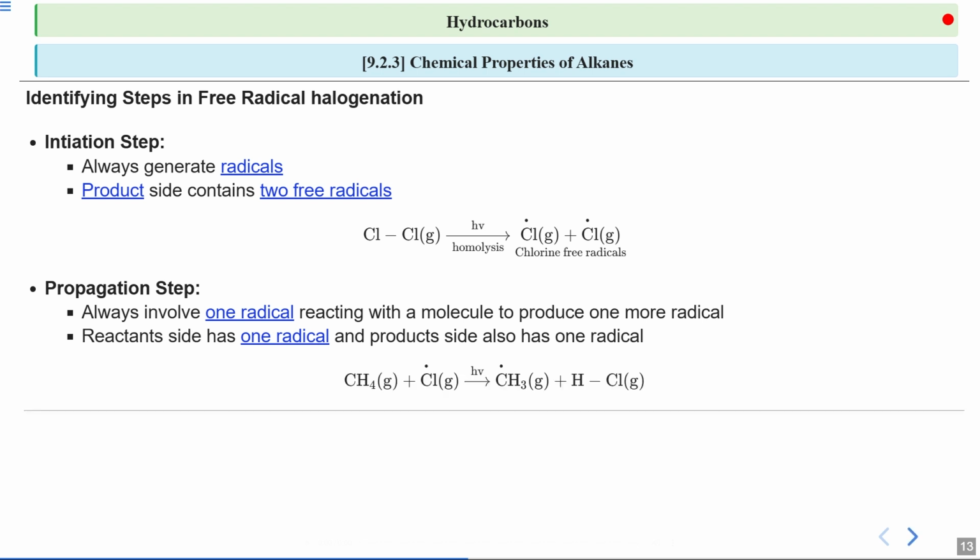The chemical equation for the propagation step is shown here. Methane reacts with a chlorine radical to form a methyl radical, which is a radical again, and hydrochloric acid. This is like a relay race where the baton, or the radical, is passed along to keep the race going on.